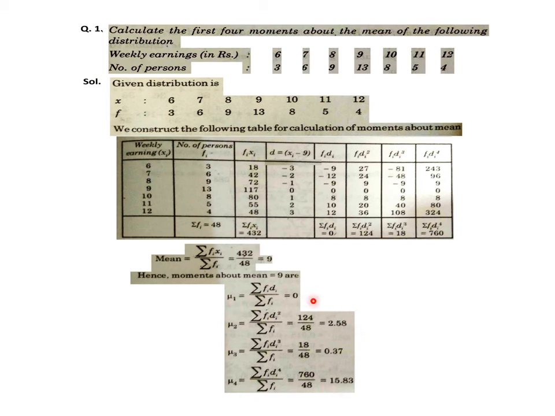Mu1, as I told, has the standard value 0. It has to be 0 for any problem. Then mu2, mu3 and mu4 are calculated. So that is about the first four moments about mean for a given frequency data.